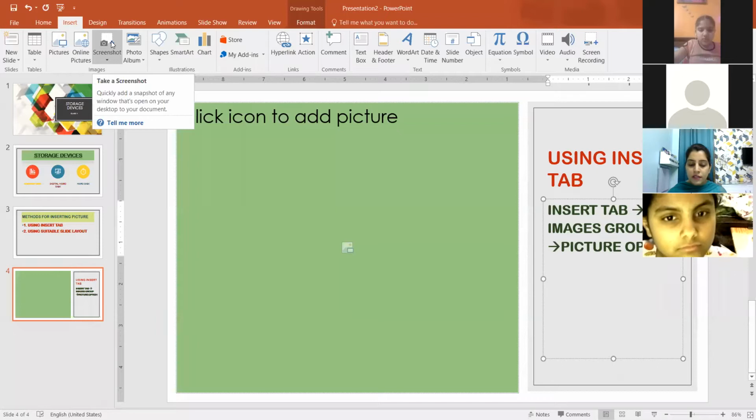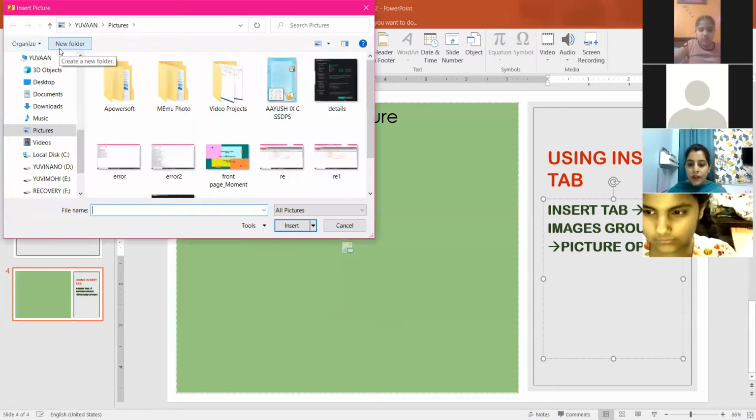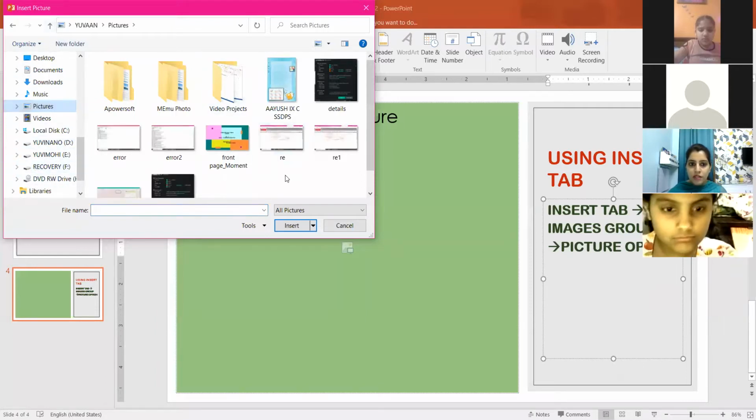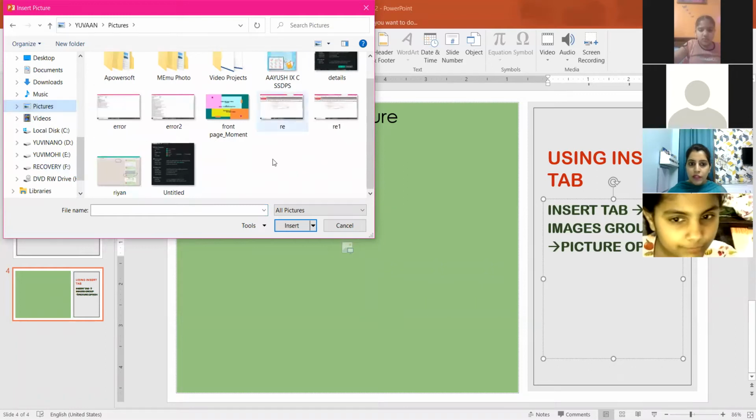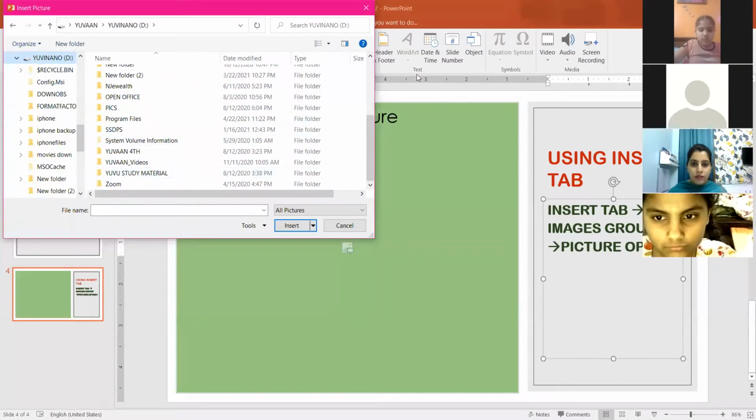Carefully listen to the steps, whatever I'm speaking. Insert tab, images group, picture option. After following the command, the insert picture dialog box will appear. Now you can choose the desired pictures from here. So many pictures are coming. So you can choose the picture.